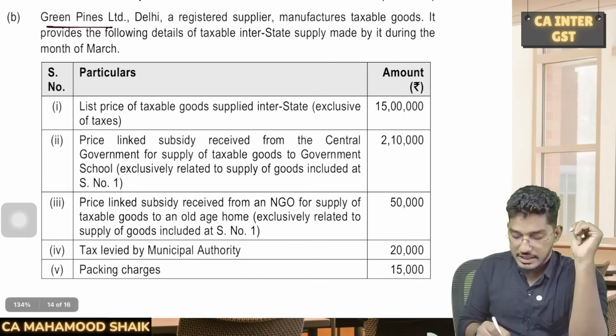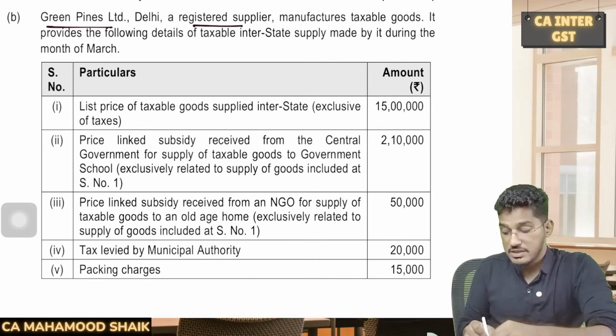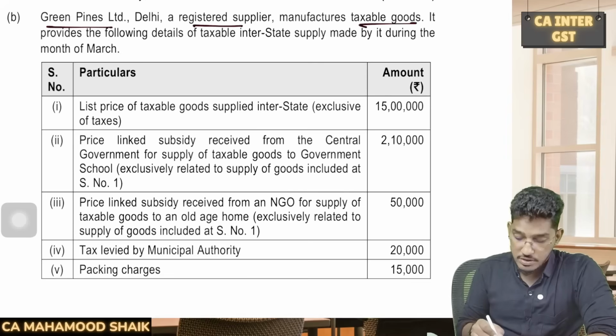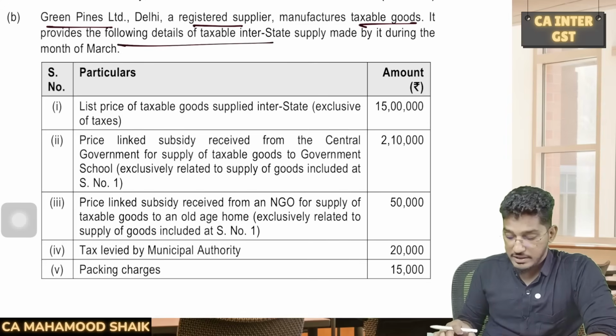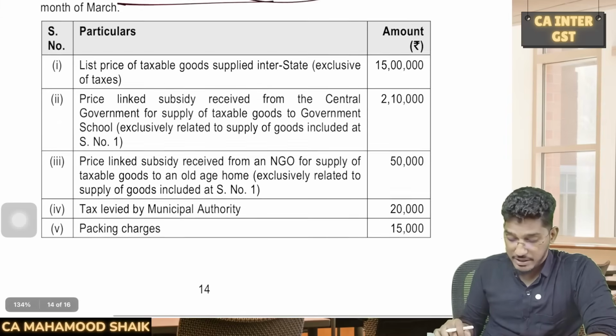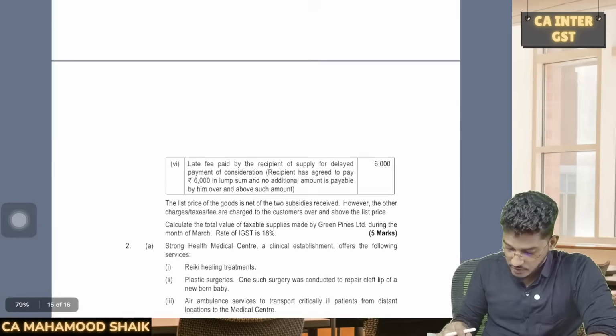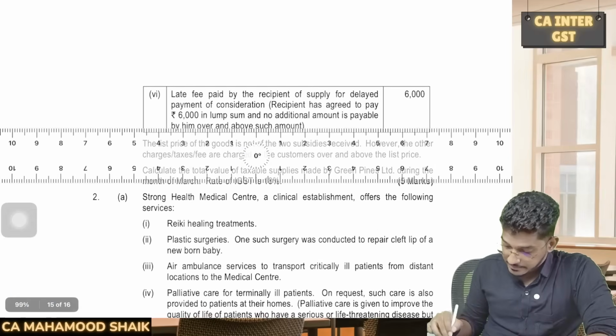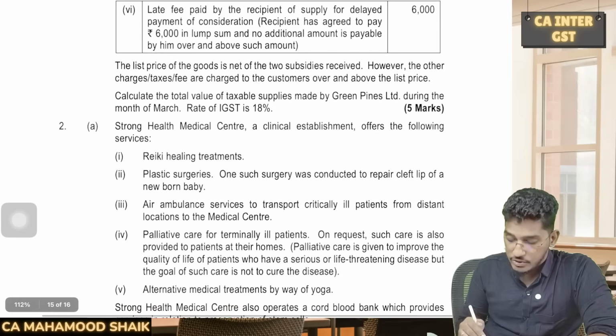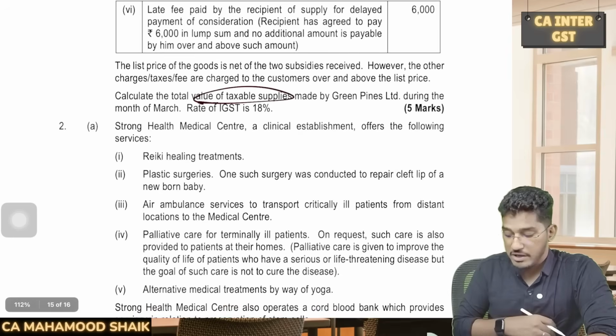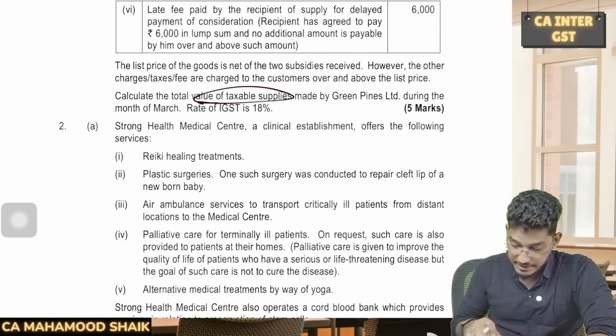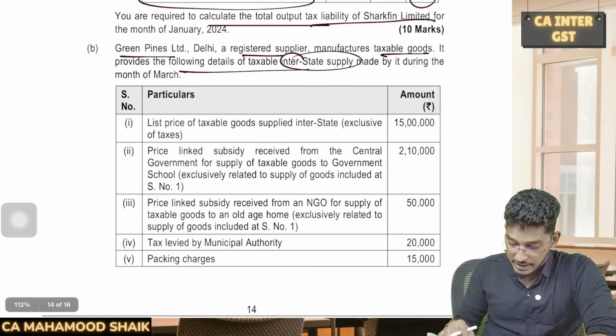Very simple question. Green Pines Limited, Delhi, a registered supplier, manufactures taxable goods. It provides the following details of taxable interstate supply made during the month of March. What is the requirement? Calculate the total value of taxable supplies. So they are asking us to calculate the value of supply. Let us try to understand what they are trying to say here.